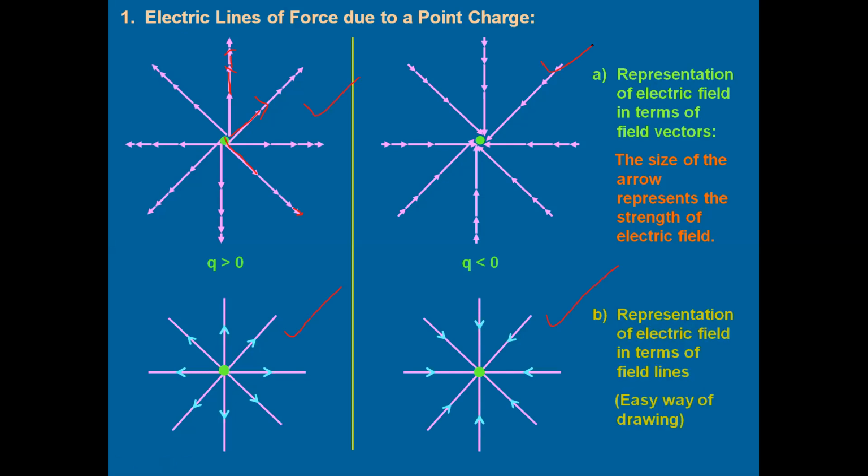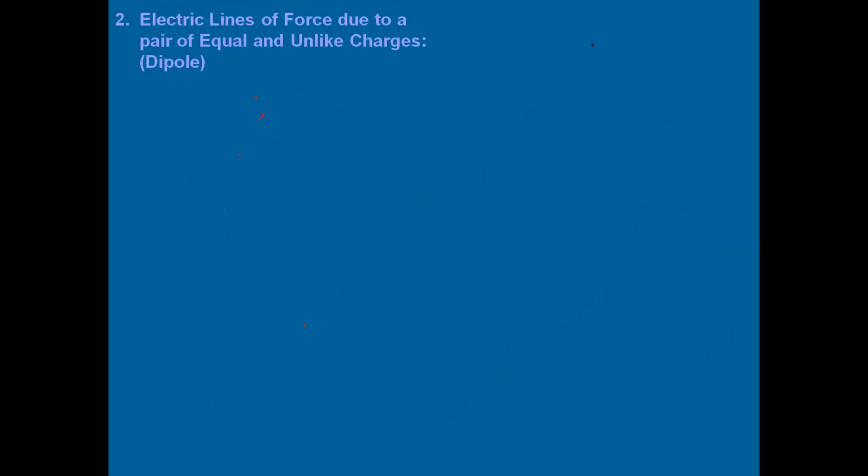We'll move on to the representation of electric lines of force due to a system of charges. This is due to point charges. System of charges means, first let us talk about unlike charges. A system of two equal and opposite charges is called a dipole. We will discuss the dipole in detail in one of our forthcoming videos.